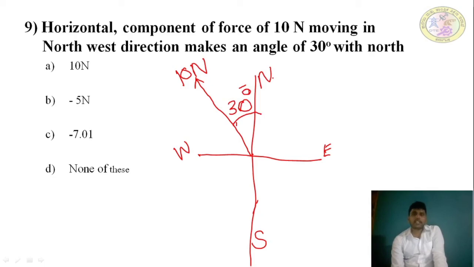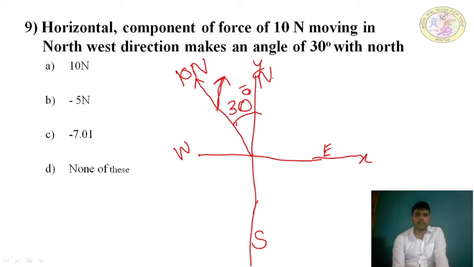North direction is the y direction, and we have learnt x-axis and y-axis. If we resolve this force, the vertical component will be like this and the horizontal component like this. This is H and V.